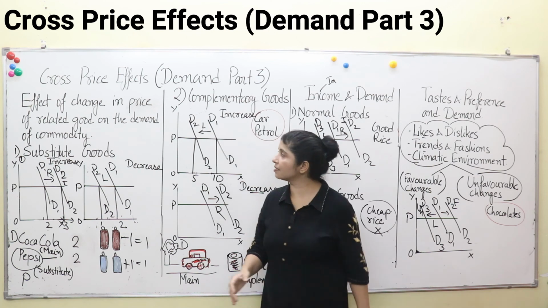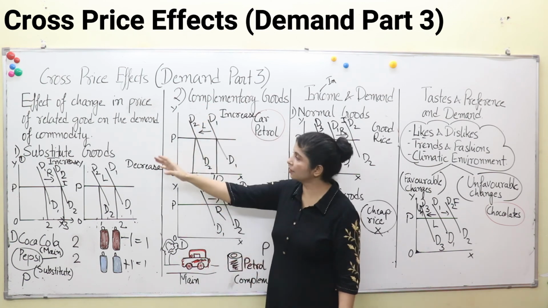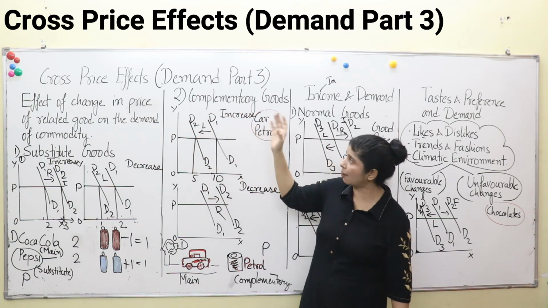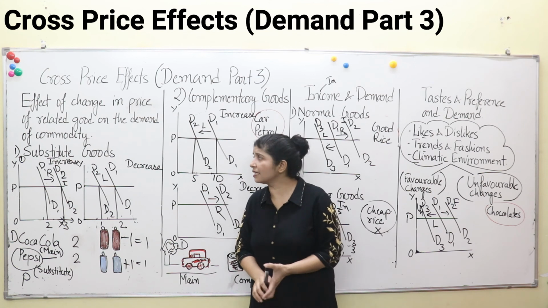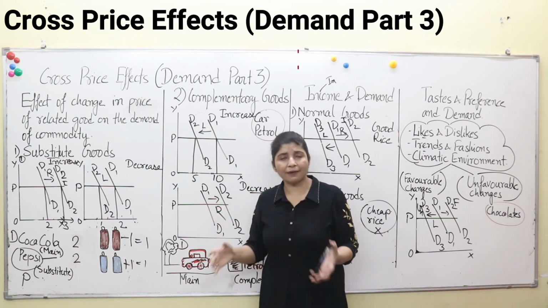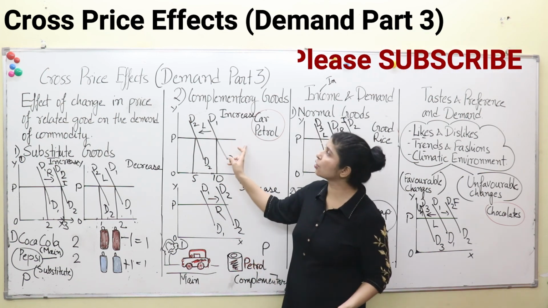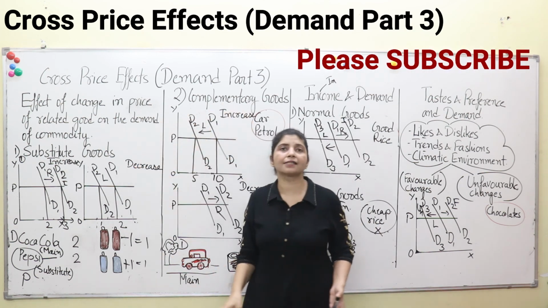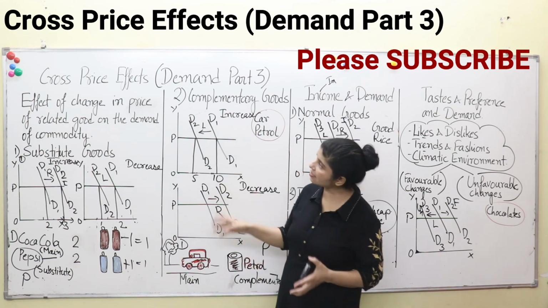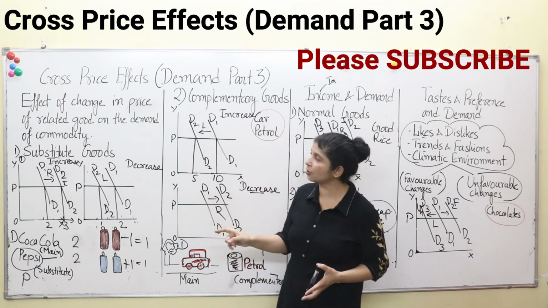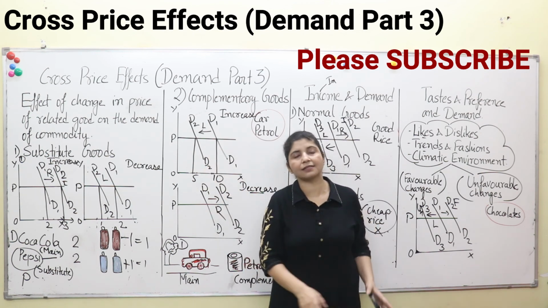So here we have discussed the cross price effects of complementary goods and substitute goods, the effects of the price of related goods, in which the price of the commodity whose demand is being discussed remains constant.